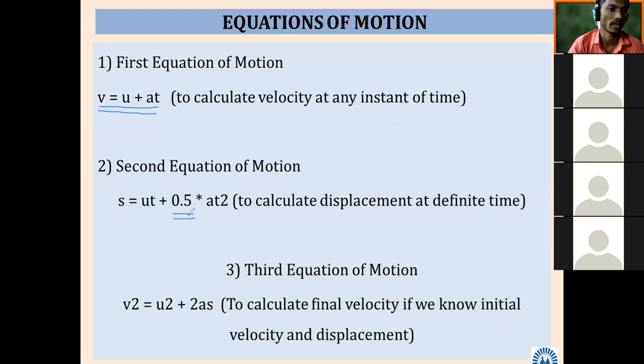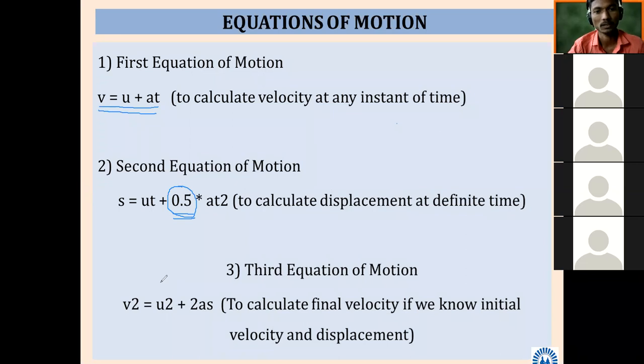So directly we can write S is equal to UT plus 1 half AT square. Most important thing, it is used to calculate S for displacement. Already I have asked by which letter we are denoting displacement. To calculate displacement at definite time.